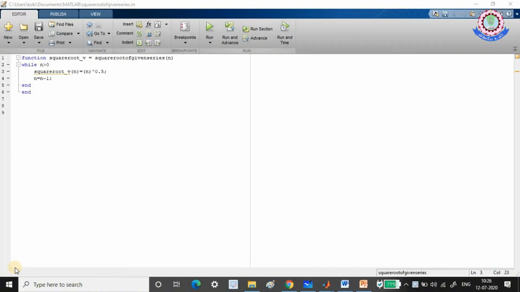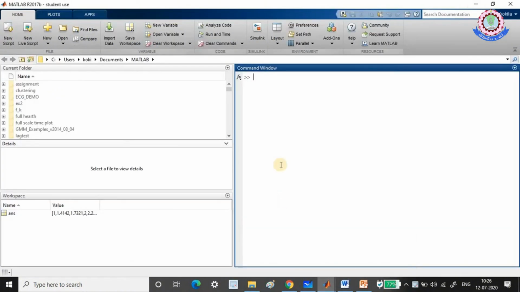The task for today is very simple. We are just going to find the square root of a given series. To find a square root, you have a command like sqrt. Let me just show you in the command window. Here, sqrt of 25: the square root of 25 is 5, right? This is the function used in Matlab for finding a square root.